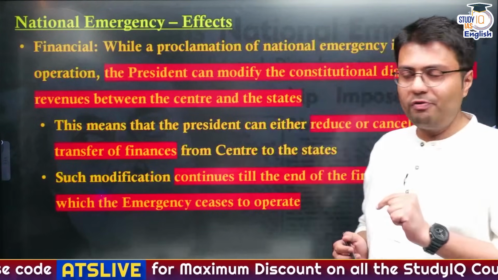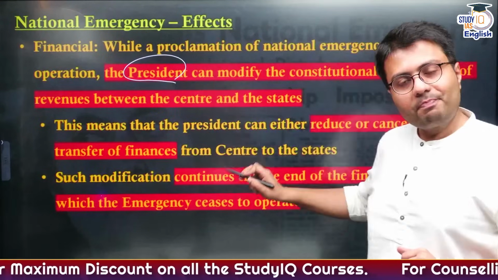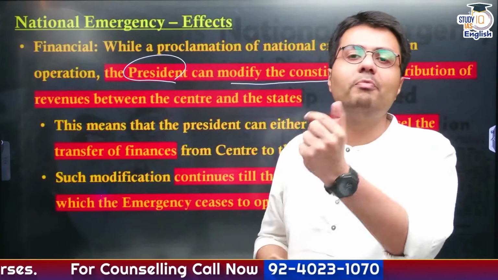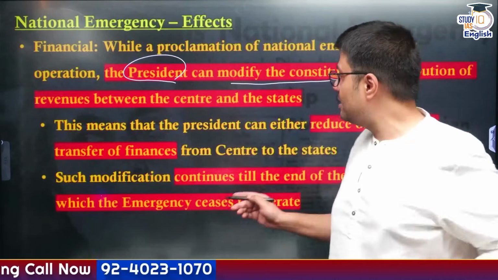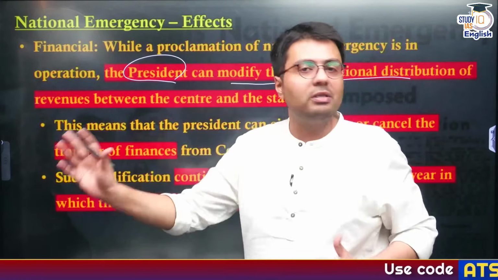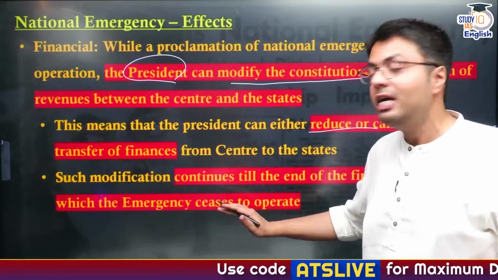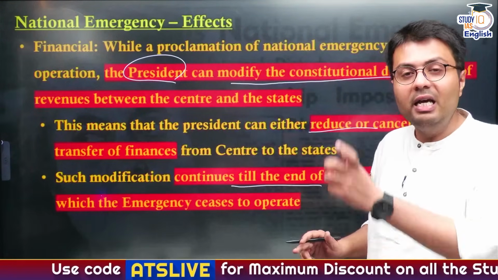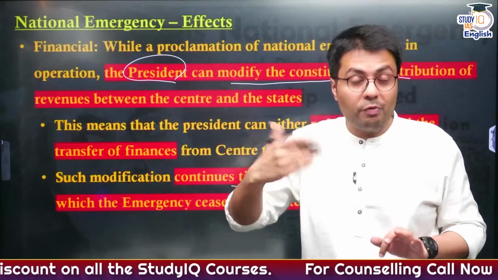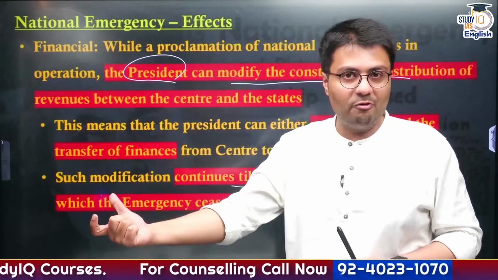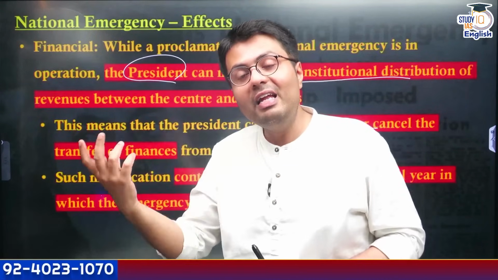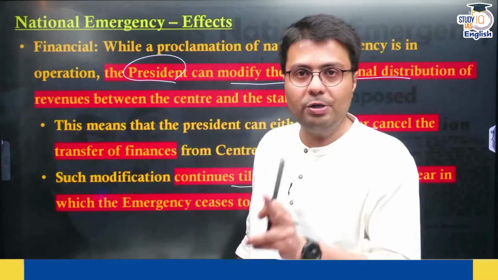Now, during the proclamation of national emergency, the President of India can modify the constitutional distribution of revenues between the central government and state government, which means during national emergency, the President of India can either reduce or even cancel the transfer of finances from central to state government, and such modifications continue till the end of the financial year in which the emergency ceased to operate. So this is how it also alters the power of finances from the state government's perspective, because the central government is given greater power. It can either modify or even cancel the distribution of funds from union to state governments, right?